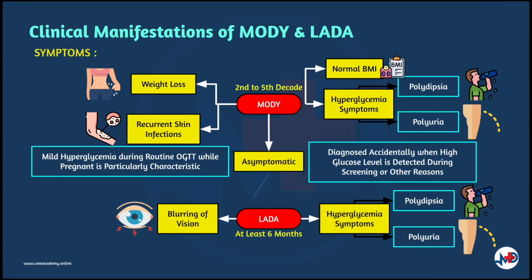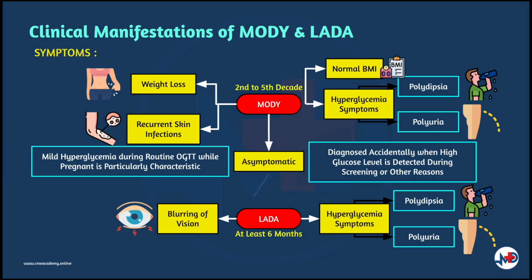We will now discuss the clinical manifestations in both MODY and LADA, starting with the symptoms. In MODY, patients will present with a strong family history of diabetes. It may be any type of diabetes, and the onset of the symptoms is usually in the 2nd to the 5th decade. In some forms of MODY, patients will have significant hyperglycemia symptoms and would typically have the classical symptoms of diabetes, which are increased thirst and urination. They may also complain of unexpected weight loss and recurrent skin infections. However, many people with MODY have no symptoms or signs and they are usually diagnosed by accident when a high glucose level is discovered either when testing is done for some other reason or during screening.